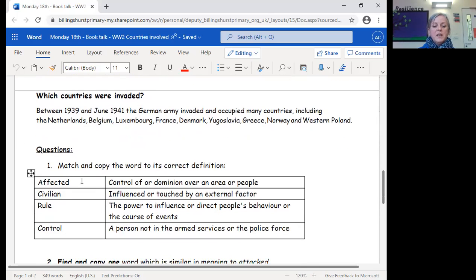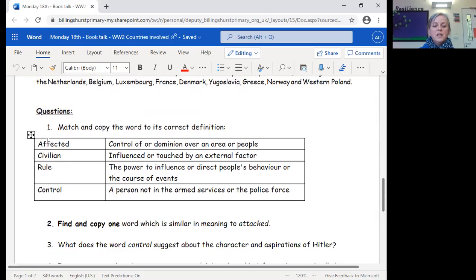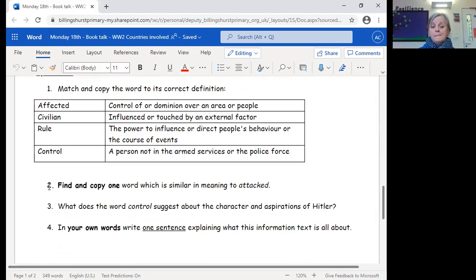Just go back to the questions again. We know what we're doing here. We're matching the words here to the correct definitions. All right, start with the ones that you really feel more happy with. Here, you need to find and copy one word which is similar to the word attacked. So similar meaning. So go back to where attacked was. We've talked about that. I think I made a little bit of a finger point, to give you a little clue. Right, number 3, what does the word control suggest about the character and the aspirations of Hitler? And in your own words, write one sentence explaining what this information text is all about.